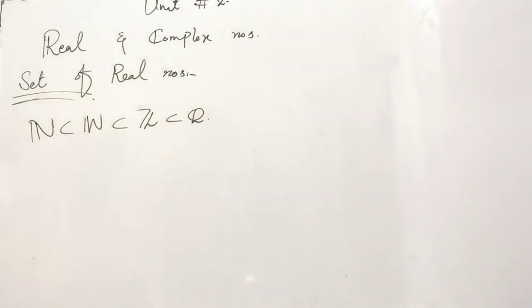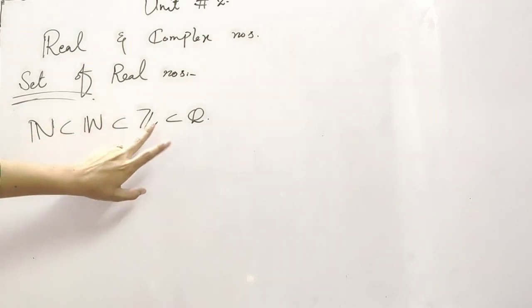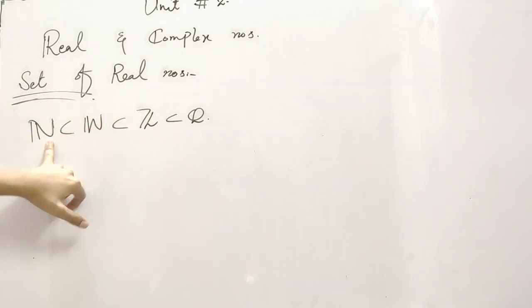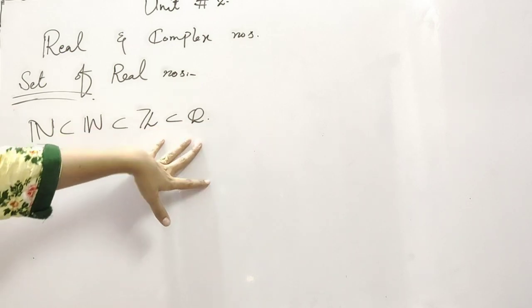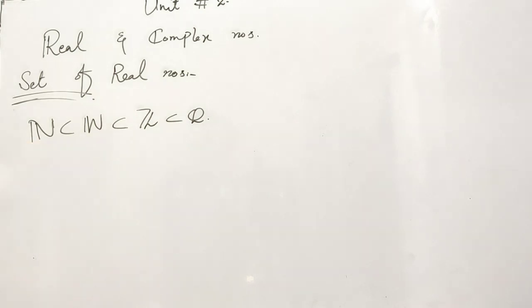Okay, so the natural numbers is also the subset of set of integers, and it is also the subset of rational numbers, and the whole numbers are the proper subset of rational numbers and set of integers.